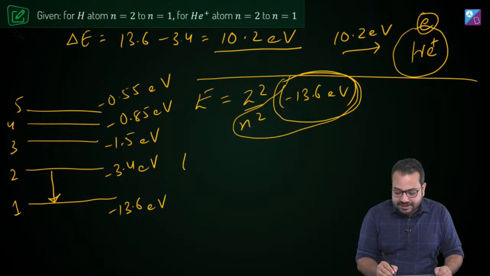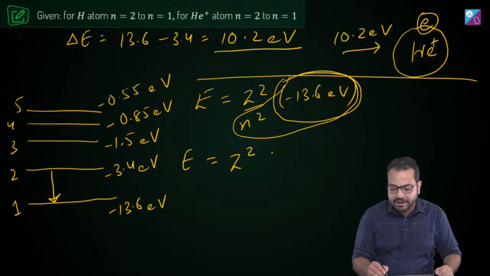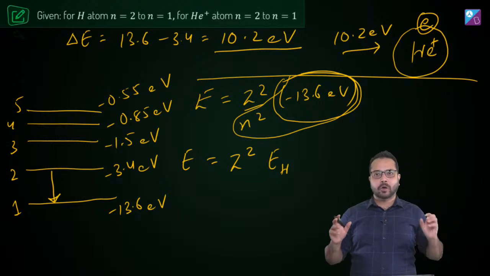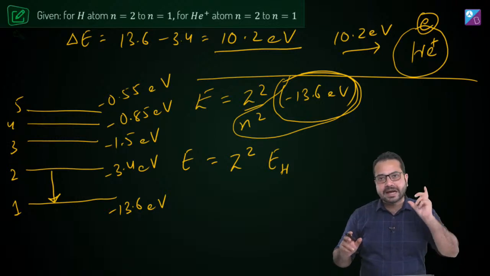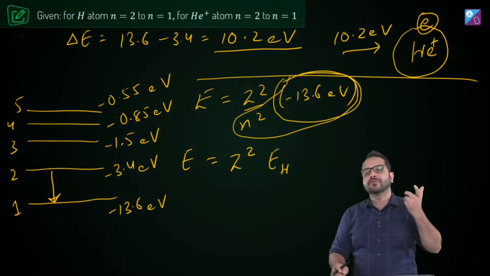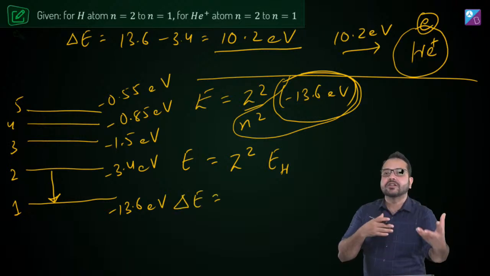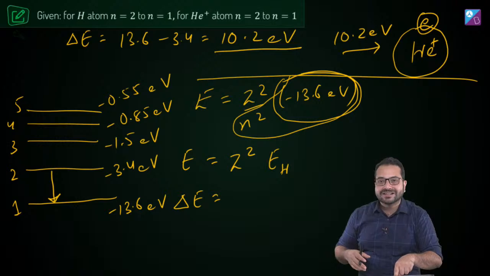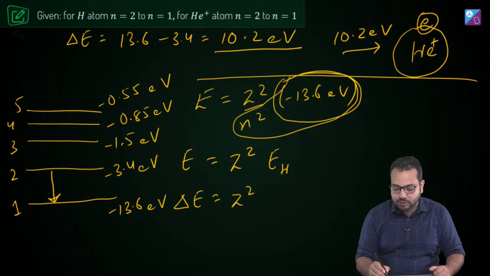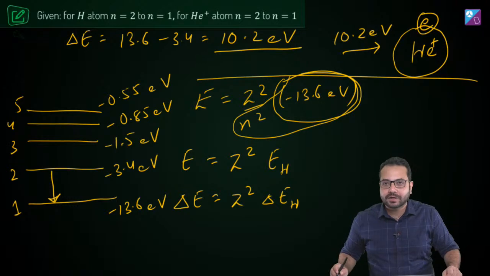So I can say that the energy for any atom is going to be equal to Z square into the energy of the hydrogen atom. Do you agree with this? Let me know. So we can find the energy of any atom for the corresponding state by using E is equal to Z square into the energy of the hydrogen atom. Is that correct? Now we can also say that the change in energy, delta E, means the energy of transition. The energy of transition will be equal to Z square into delta EH. Do we agree over here?